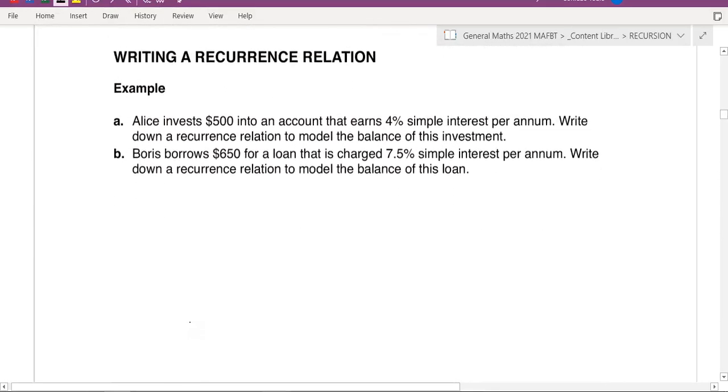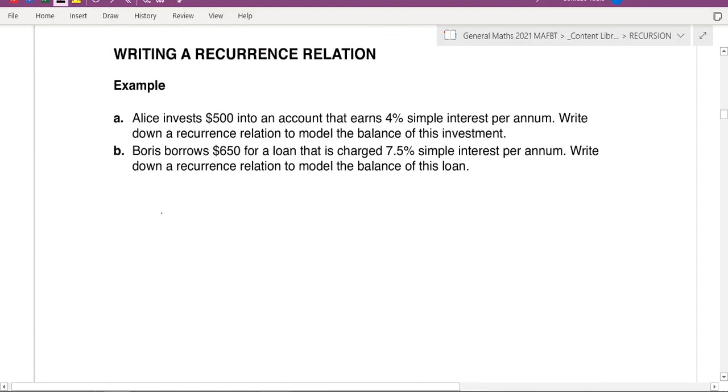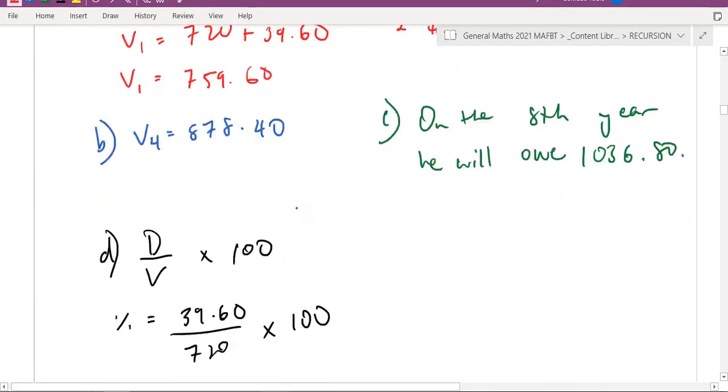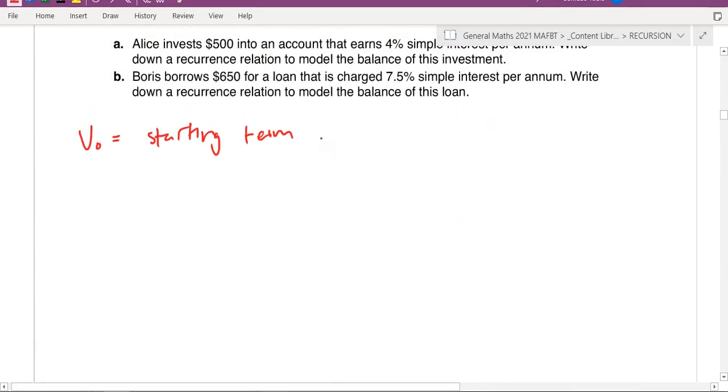Okay. So writing your recurrence relations. Remember, your recurrence relations are going to be instructions on how to get the next term, yeah? So basically, it should look like this. V0 equals starting term. So you want to make sure you tell me what the starting term is. And then Vn plus 1 is equal to Vn.